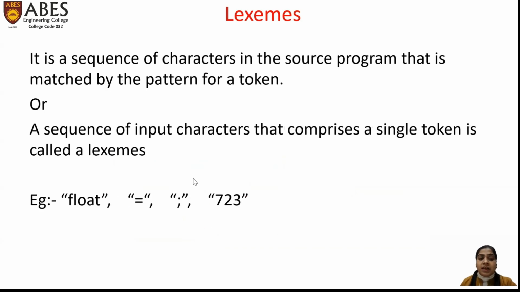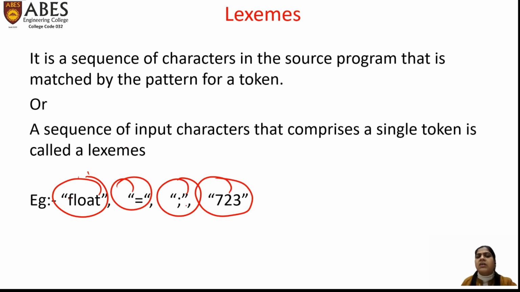And what are the lexemes? For example, float is a lexeme, equal is a lexeme, semicolon is a lexeme, and a digit or number is also a lexeme. So what is the proper definition of a lexeme? The sequence of input characters that comprises a single token is called a lexeme. Another definition I can say is that it is a sequence of characters in the source program that is matched by a pattern for a token. Pattern we will see in the next slide. Once you understand what a pattern is, only then can you understand this definition.